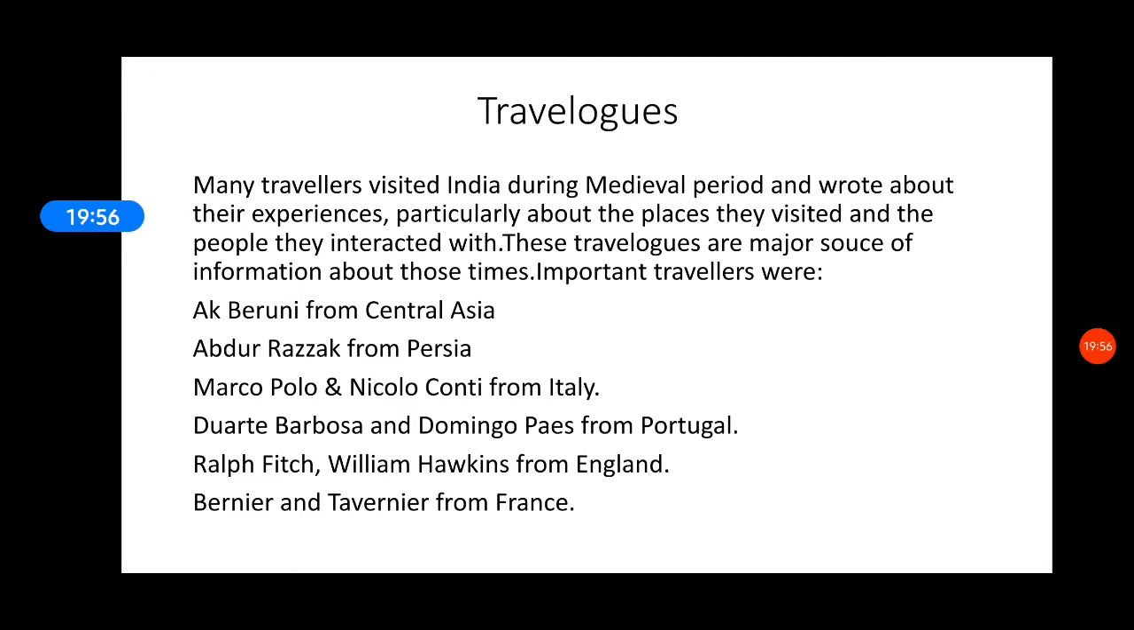So you have Al-Biruni from Central Asia, he was a traveler. Abdur Razzaq from Persia was a traveler. Marco Polo and Niccolo Conti from Italy. Duarte Barbosa and Domingo Paes from Portugal. Ralph Fitch and William Hawkins from England, and Bernier and Tavernier from France. These were the travelers. We don't have in the chapter the names of the books which they have written, but we know the names because they traveled. It is an important topic, children. Read thoroughly from the book the name of the traveler and the country from which he came to India.